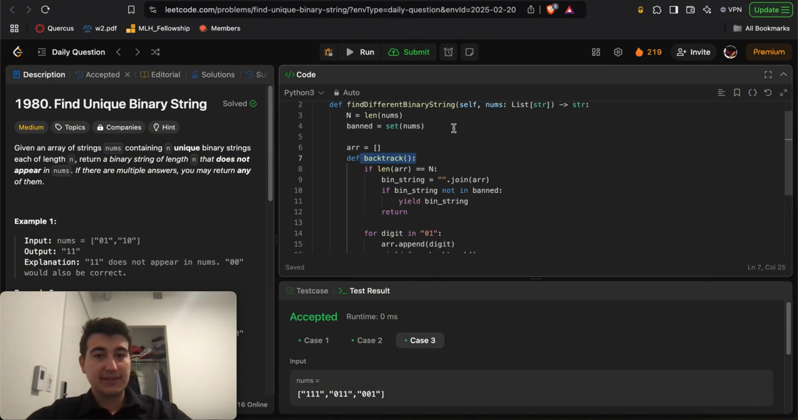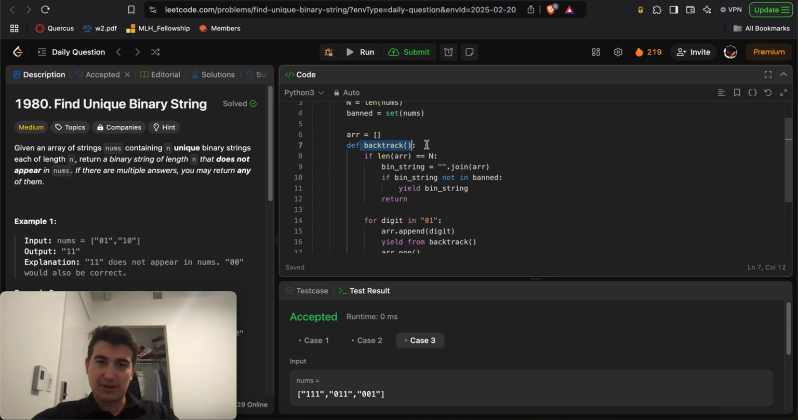The way that I do this is I just enumerate over every single possible binary string of length n, and return the very first one. This is a function that returns all valid binary strings of length n that are not in our band set, right? So essentially, this backtrack function uses this termination case: if the length of the array is equal to n, we'll do some stuff, but we'll return, right? We won't backtrack from this point anymore. So this is a termination condition.